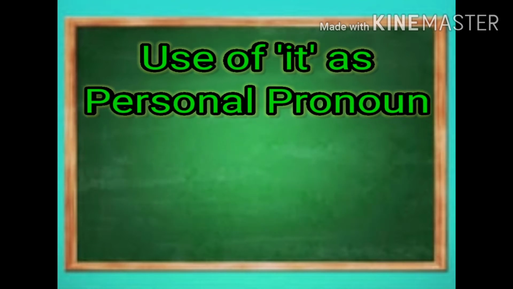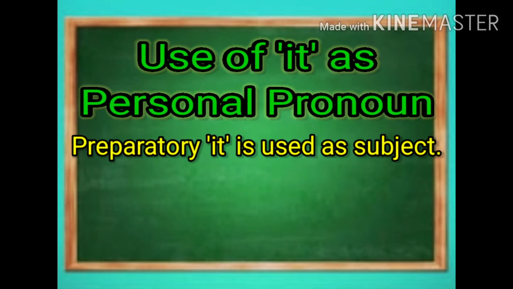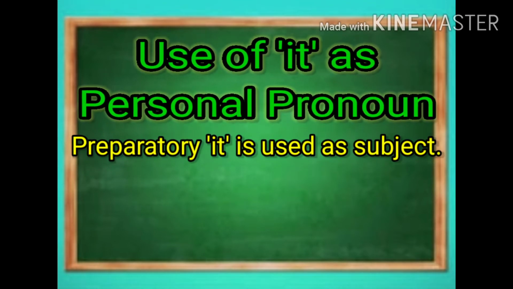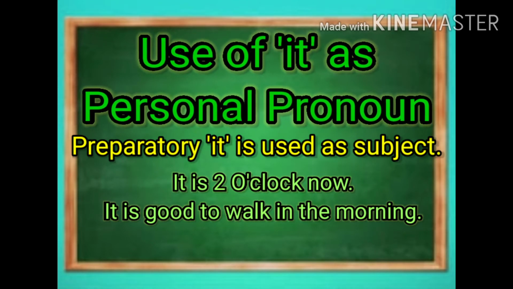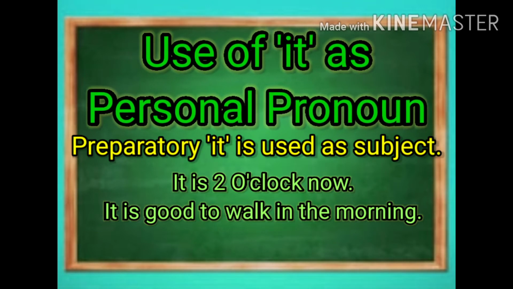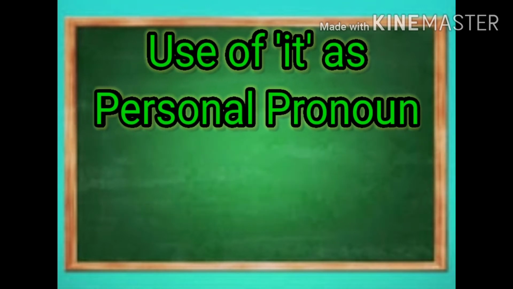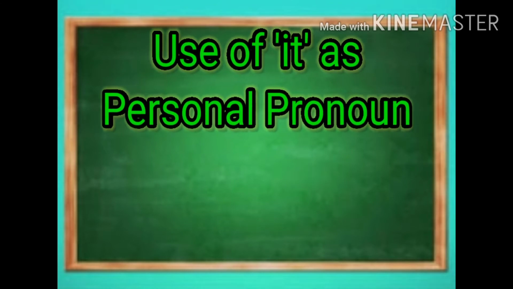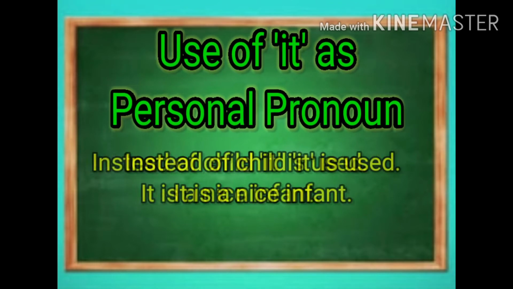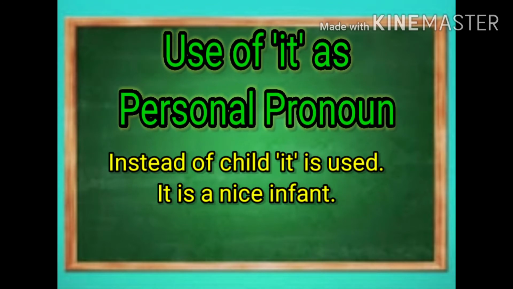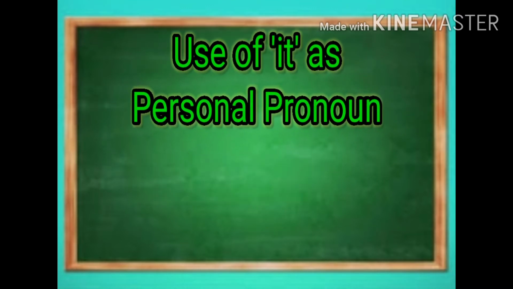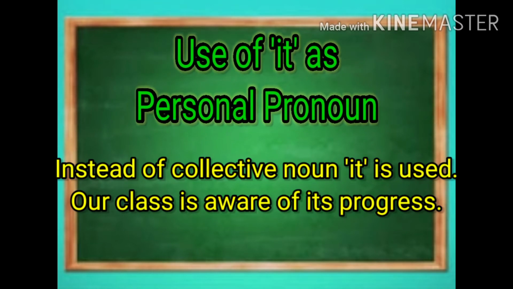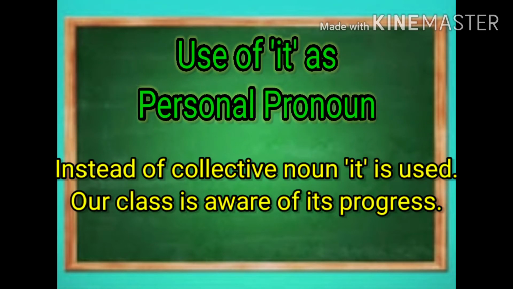Fifth, preparatory it is used as a subject. Examples: it is 2 o'clock now. It is good to walk in the morning. Instead of a child, it is used. For example, it is a nice infant. Instead of collective nouns, it is used. For example, our class is aware of its progress.